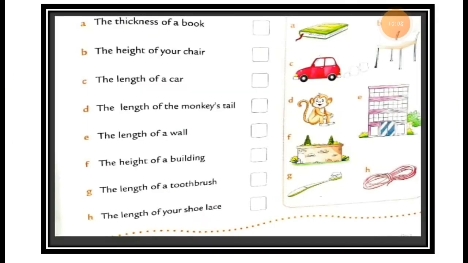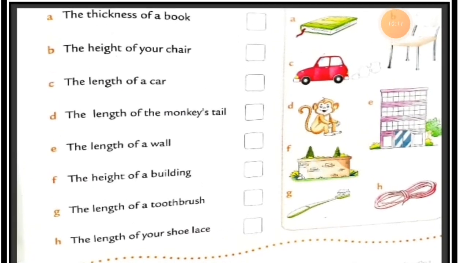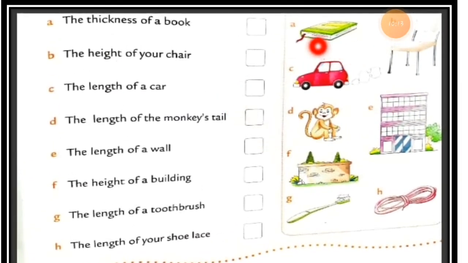Okay, now this is your textbook page, students. Here is A, then B, C, D, E, F, G and H. Here are questions A to H, and here are pictures A to H. I just hope that you can see this properly. Now here is number A. What is number A? The thickness of a book. What do you mean by thickness? It means this much, not the length this way, but how fat the book is.